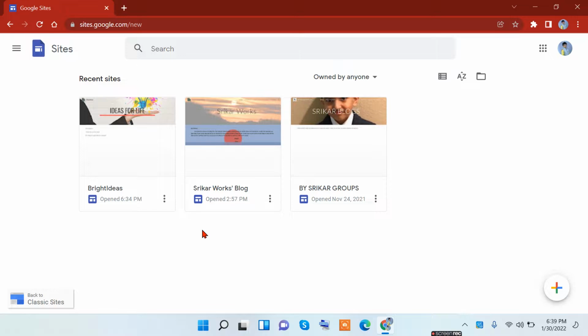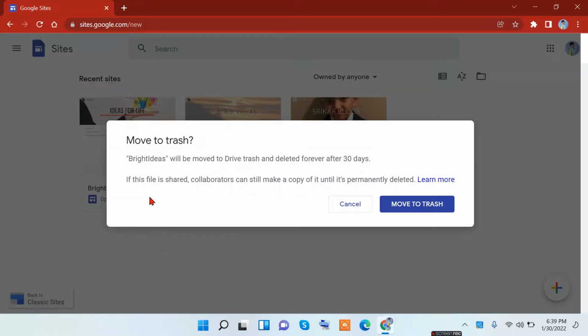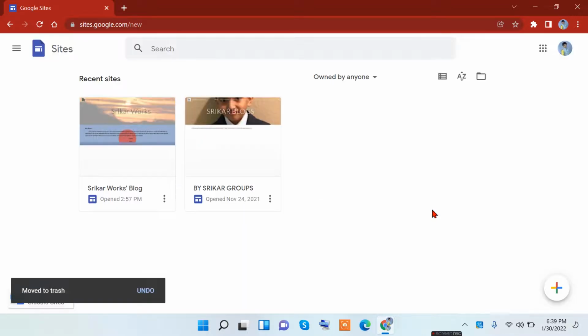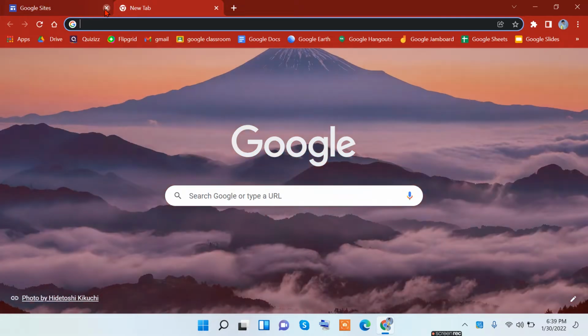If you want to delete your site, you can just click on the three buttons here and click on remove, and it will move it to trash. So now if you search anyway, it will not show you where it is.